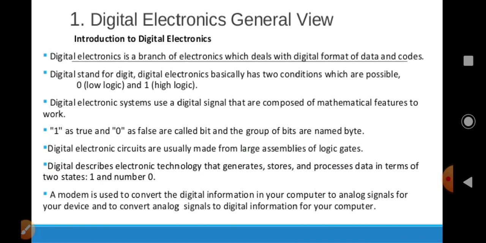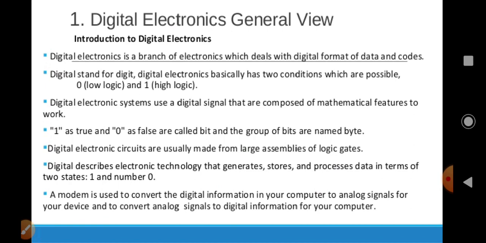Digital electronic systems use digital signals that are composed of mathematical features to work. 1 as true and 0 as false are called bits, and a group of bits is named a byte. Digital electronic circuits are usually made from a large assembly of logic gates.